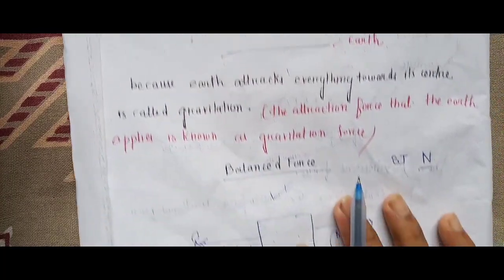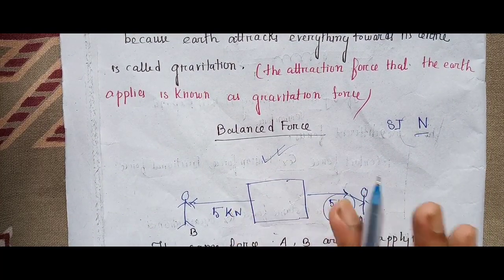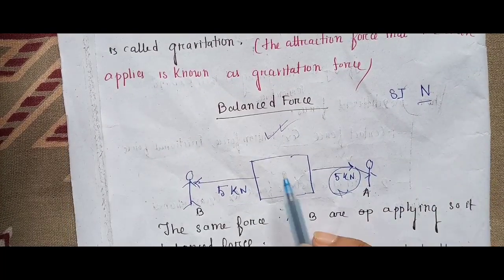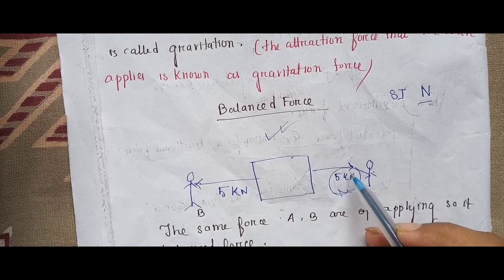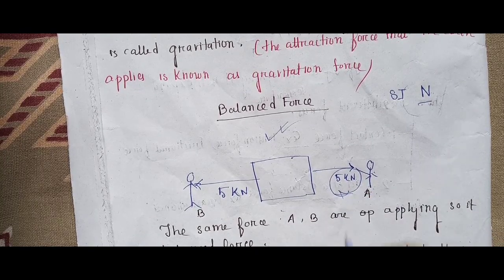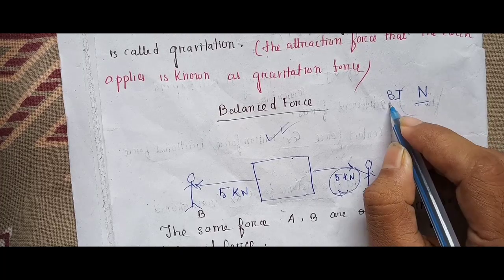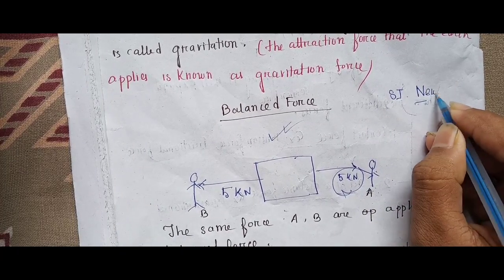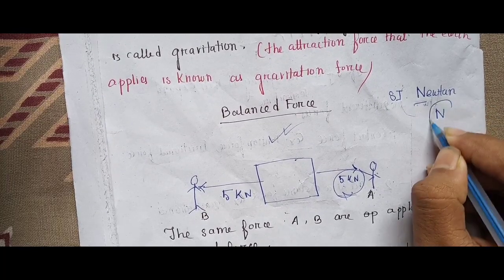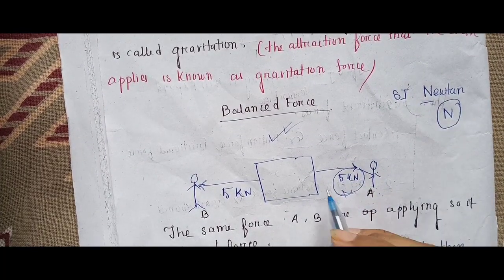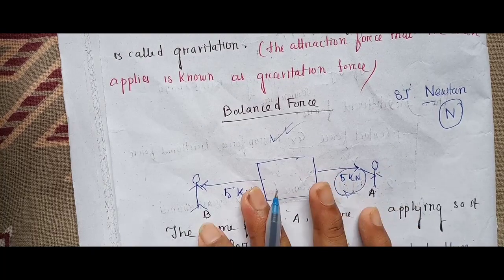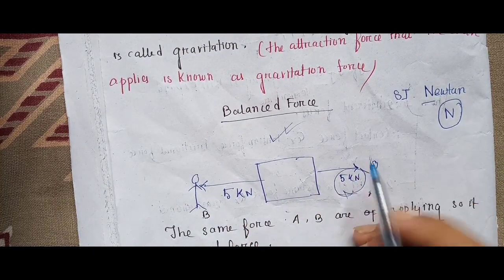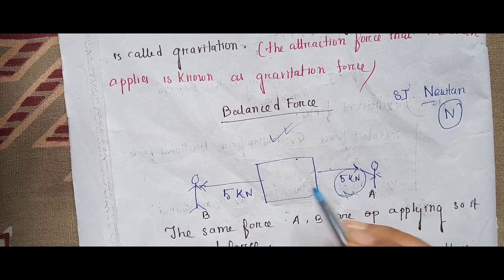Now we are moving to balanced force and unbalanced force. What is this? Suppose this is a box, and A and B are two persons. A is pulling the box by applying 5 kilonewton force. One thing I have to mention: the SI unit of force is the Newton, and we express it with N. You just have to remember this. Now, A and B are both applying force of the same magnitude, 5 kilonewton. So the box will not move, because the equal forces cancel each other, which means they balance each other.